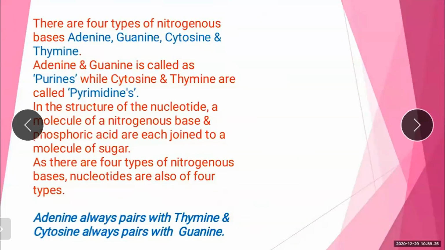So keep in mind, students, that adenine always pairs with thymine and cytosine always pairs with guanine. Keep in mind, ATCG. Adenine always pairs with thymine. Cytosine always pairs with guanine. Up till here you understood?